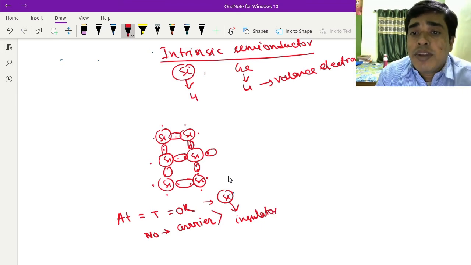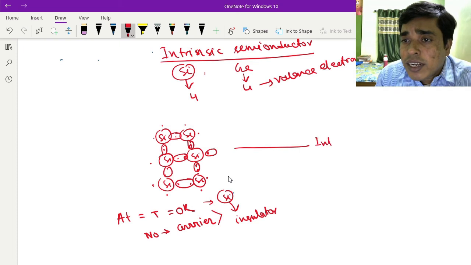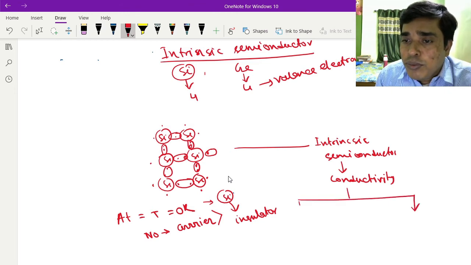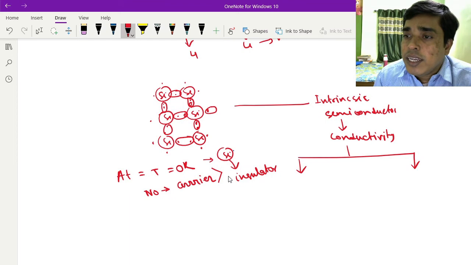Now the conductivity of this intrinsic semiconductor can be changed in two ways. Number one, by increasing temperature.